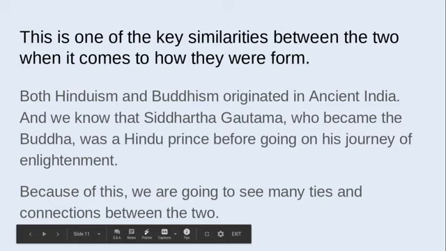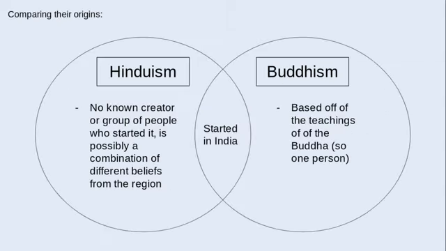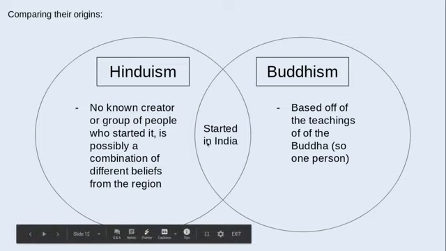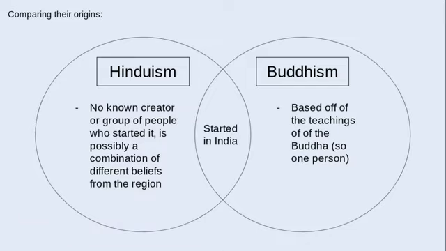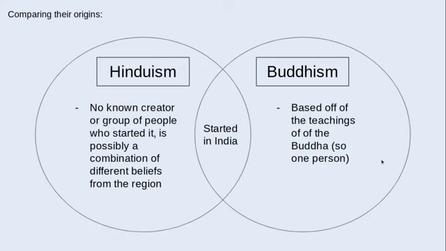So this is one of the key similarities between the two when it comes to how they formed. Both Hinduism and Buddhism originated in ancient India. And we know that Siddhartha Gautama, who became the Buddha, was a Hindu prince before going on his journey of enlightenment. Because of this, we're going to see many ties and connections between the two. So when we're comparing their origins, the thing in common is they both started in India. And then the differences come down to how they were created. We don't really know who started Hinduism, but we know that Buddhism is based off of the teachings of the Buddha, so off of one person.